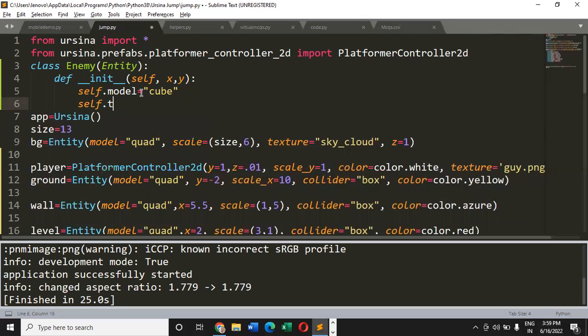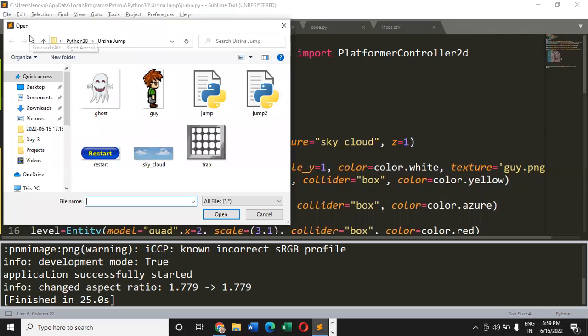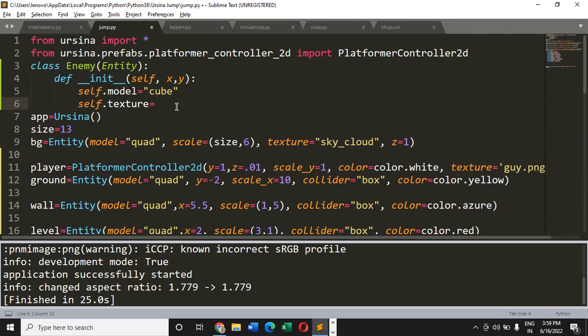Then we need to set the image. So for image, we have to use texture. Let me check if I have any enemy's image. Okay, we have an image with the name ghost. It's a PNG image, so we'll have to put it inside double inverted commas with the name ghost.png, right?